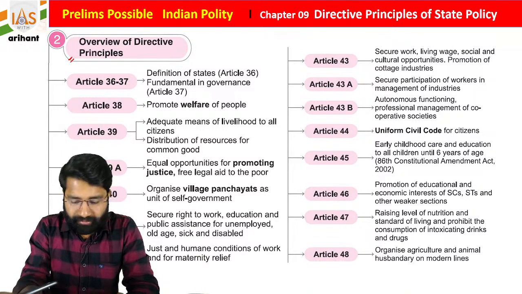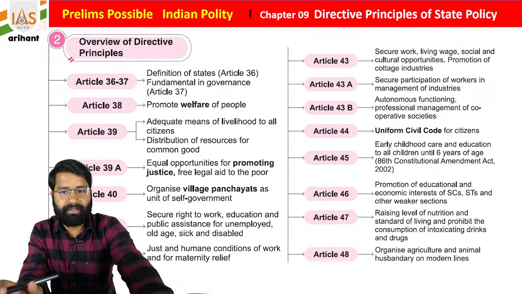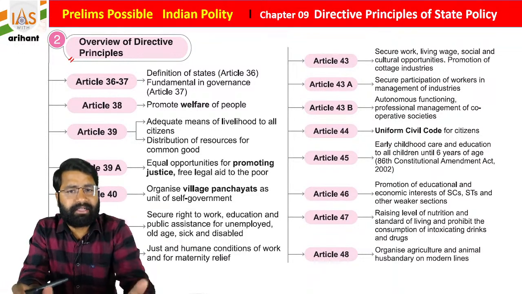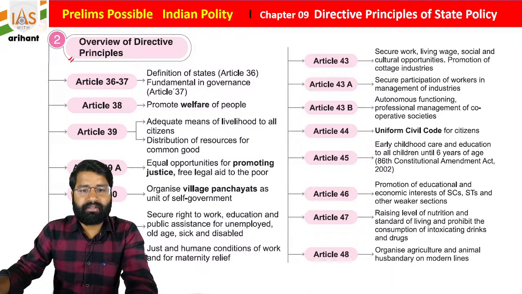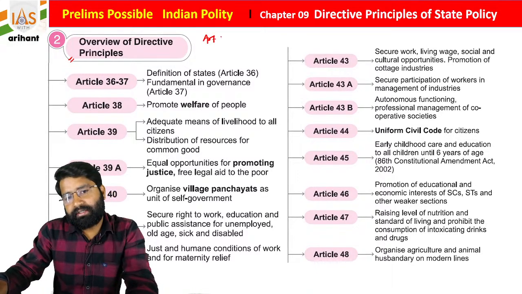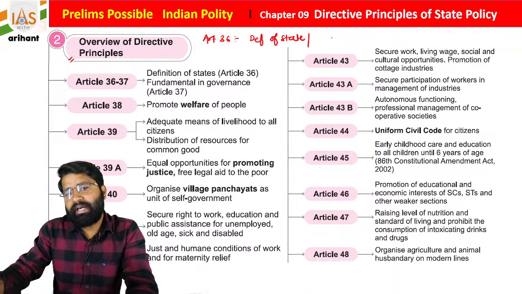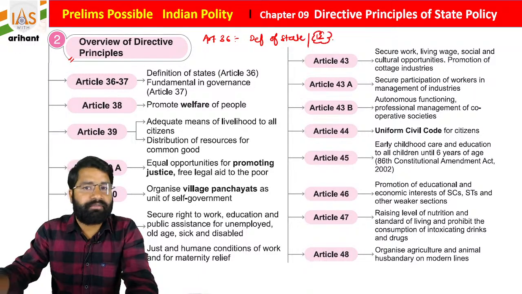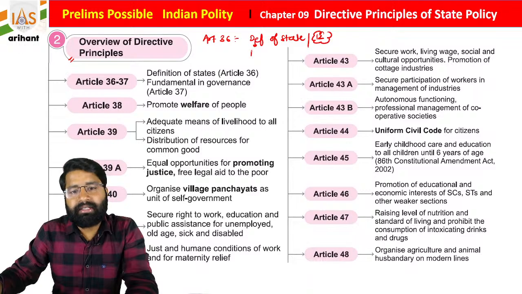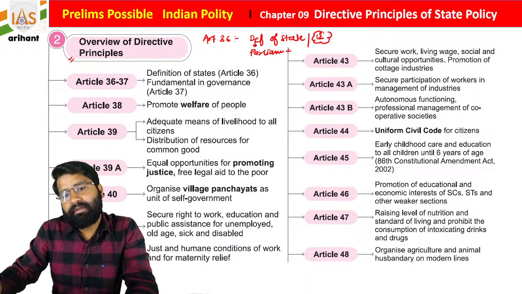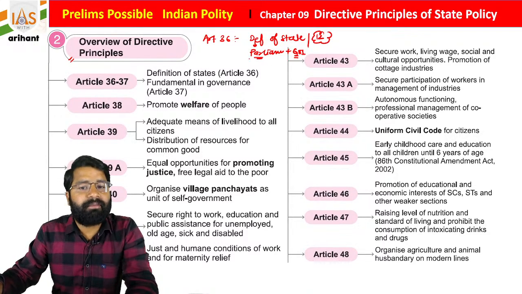I hope this is visible to you. If it is not visible, I'm just hiding myself, but when it comes to the article which is in my background, okay. So let's see, students, Article 36 is mentioning the definition of state. As you see, Article 12 is also mentioning the definition of state. So it is mentioning all the bodies which are lawmaking and implementing bodies, like basically Parliament and Government of India. So Parliament is a lawmaking body, Government of India is the implementing body.